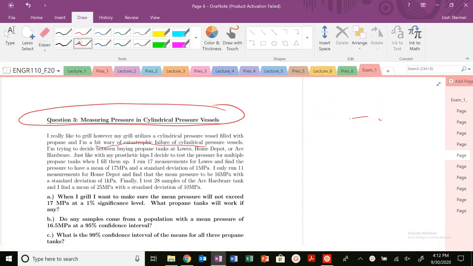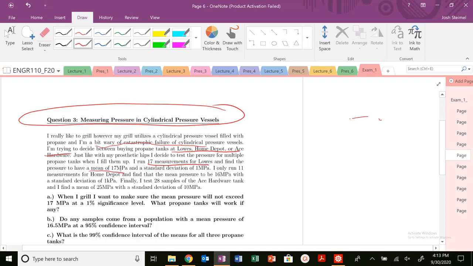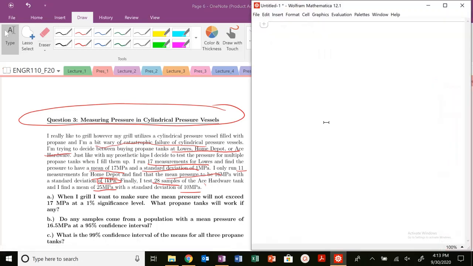So, I'm trying to decide between buying my propane tank at Lowe's, Home Depot, or Ace Hardware. So my hypothesis is to test multiple propane tanks, filled up. I run 17 measurements for Lowe's, and find a mean of 17 megapascals, standard deviation of 1 megapascal. For 11 Home Depot tanks, the mean pressure is 16 megapascals, standard deviation of 1 kilopascal. I test 28 samples of Ace Hardware tanks and find a mean of 25 megapascals with a standard deviation of